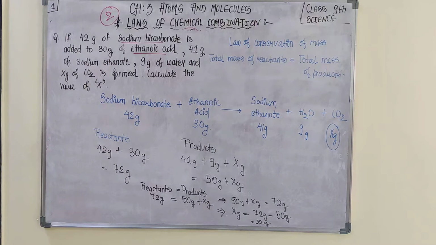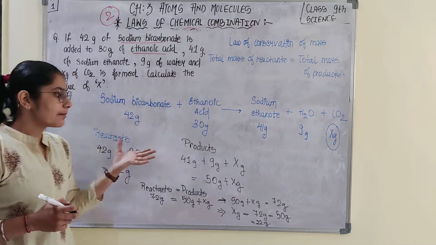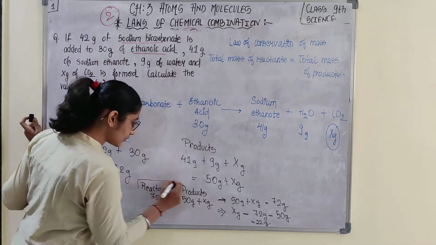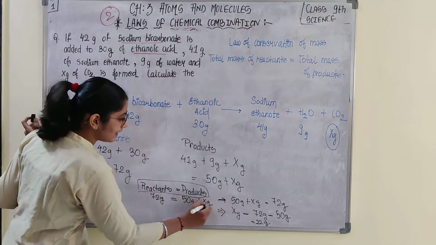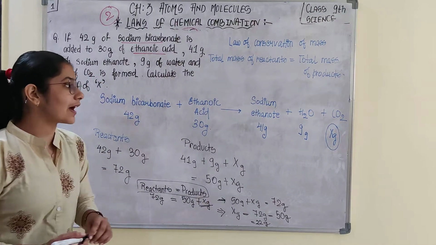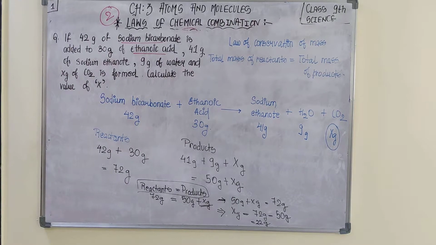I just wanted to draw your attention here, because you just have to follow the law of conservation of mass and calculate the mass of carbon dioxide involved in this reaction. So this was easy. I guess you were feeling very good if you were able to solve it.